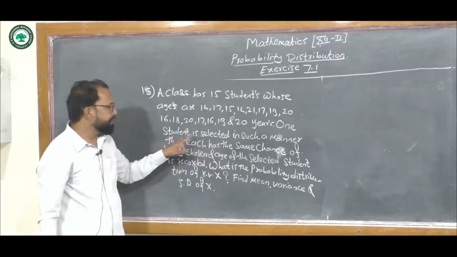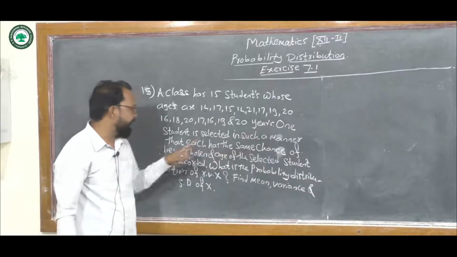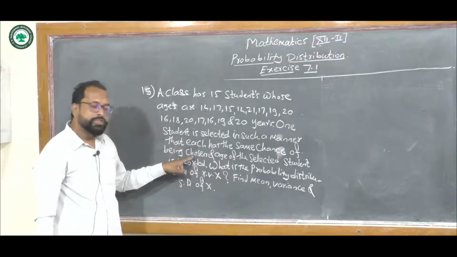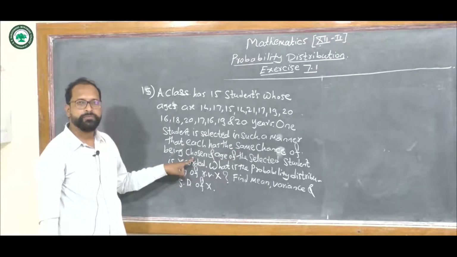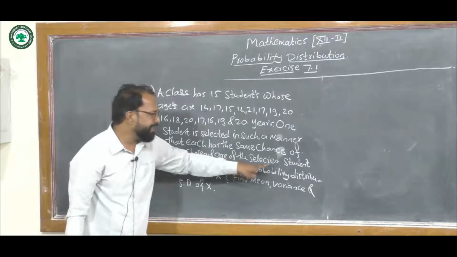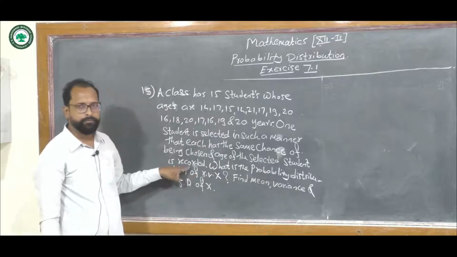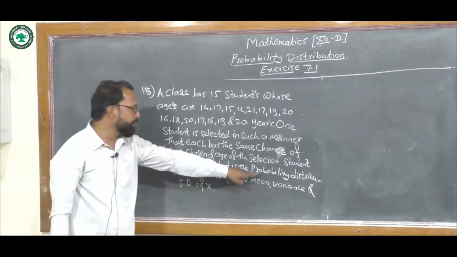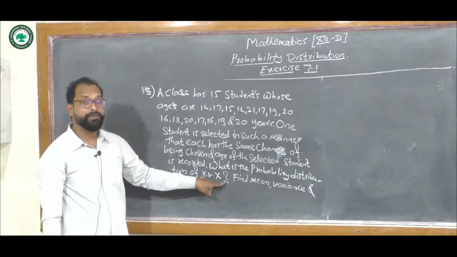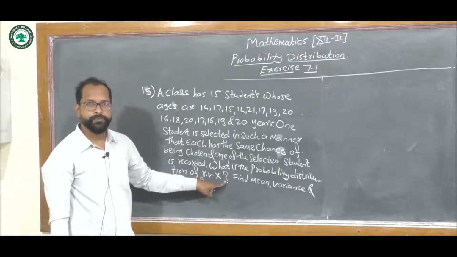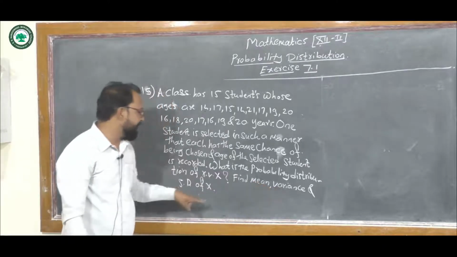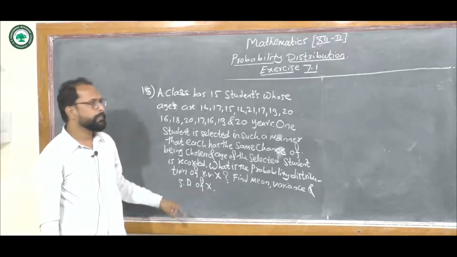One student is selected in such a manner that each has the same chance of selection, and the age of the selected student is recorded. What is the probability distribution for random variable X, where random variable X is defined as the age of a student? Also find the mean, variance and standard deviation of X.